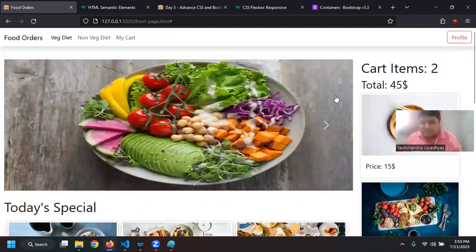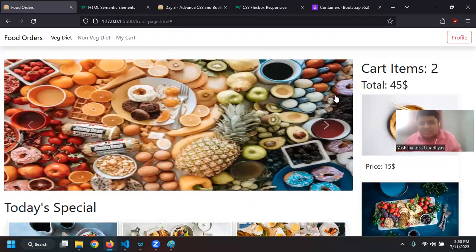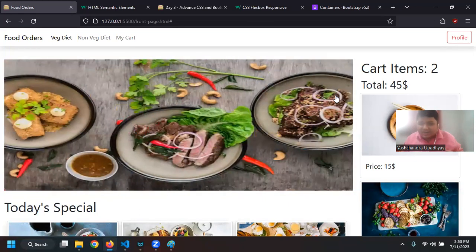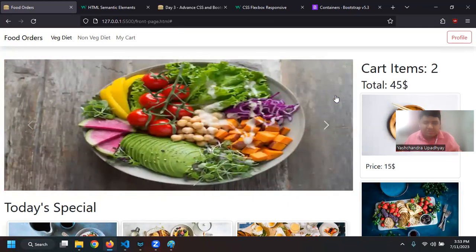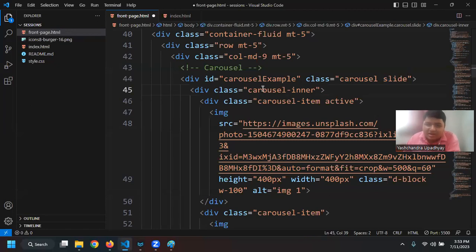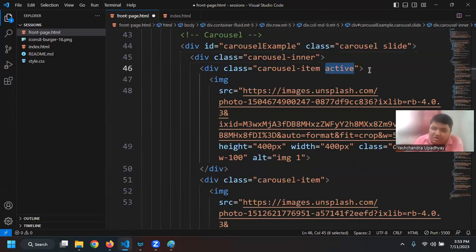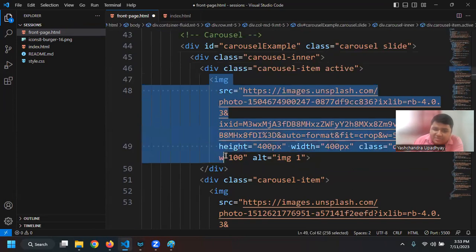So you can see that the image is not changing abruptly, not changing directly. It has some effect, and this effect is coming from the slide class. Next, I have a class of carousel-inner, like inner carousel. And then I have this carousel-item, as each carousel will have items, image number 1, 2, 3, and 4. So I can mark it as active, and then I can have one image, right?